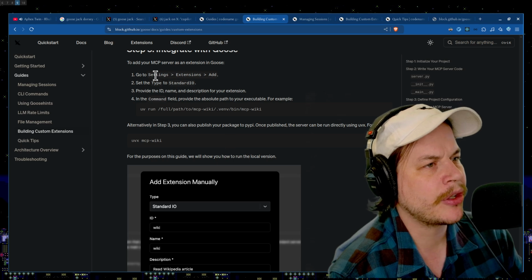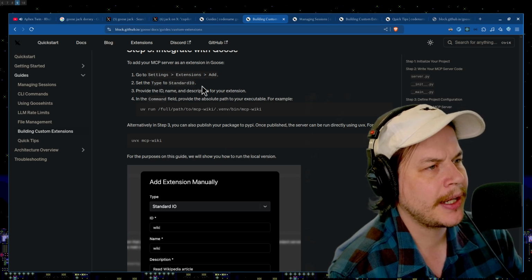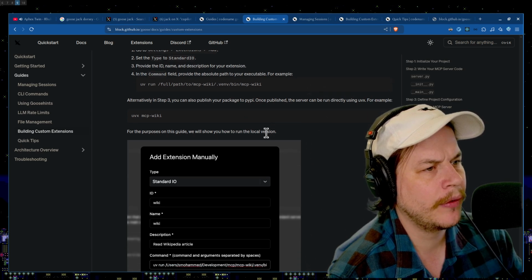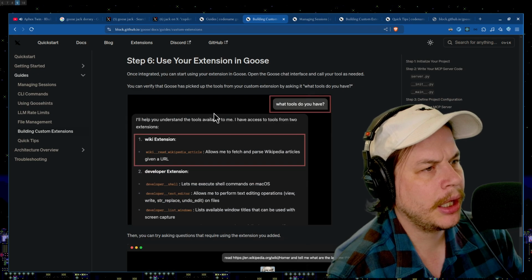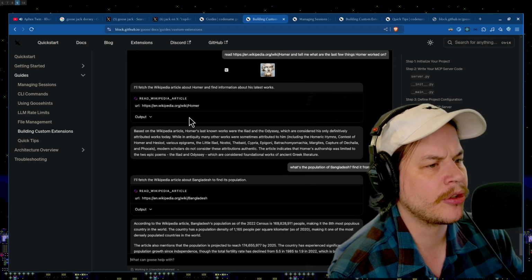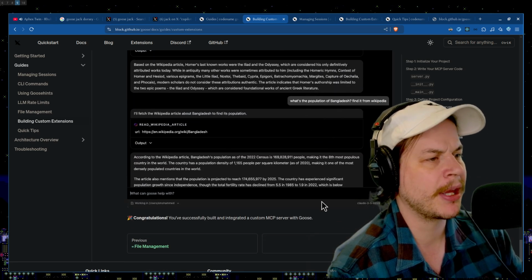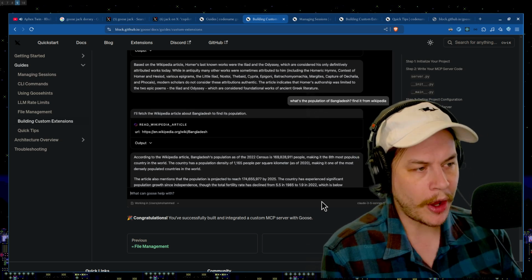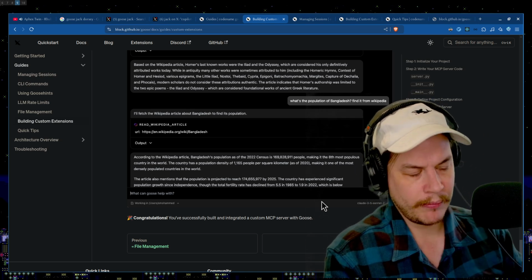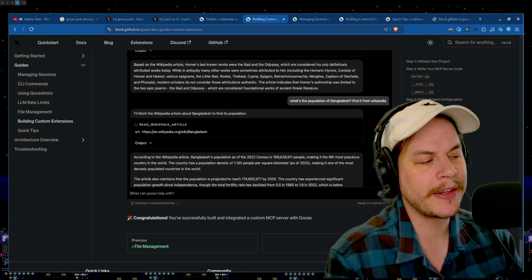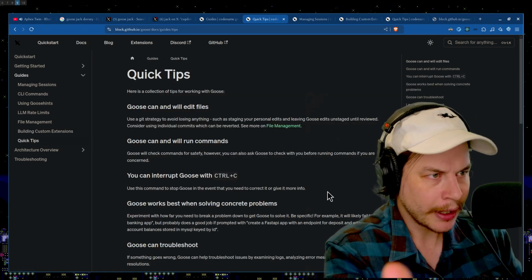Now integrate with Goose. So just settings, extensions, add, set type to standard IO. In the command field, you want to actually run your server. And boom, user extension. What tools do you have? And then you could probably see the tool you've added here, and boom, now you're using Wikipedia. Nice. That's a nice, simple little way, making it easy to pull into an automated system. Now you could do this with Claude and Anthropic already, so this doesn't do anything special over that. But hey, at least you can do it.